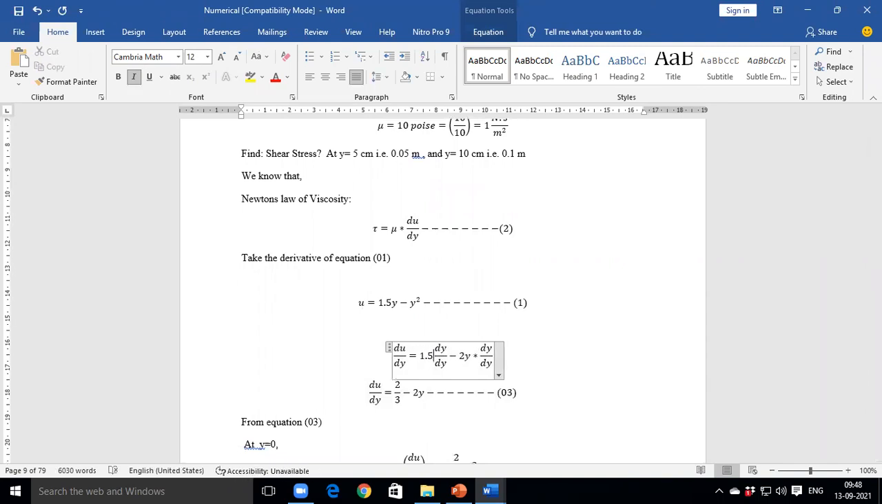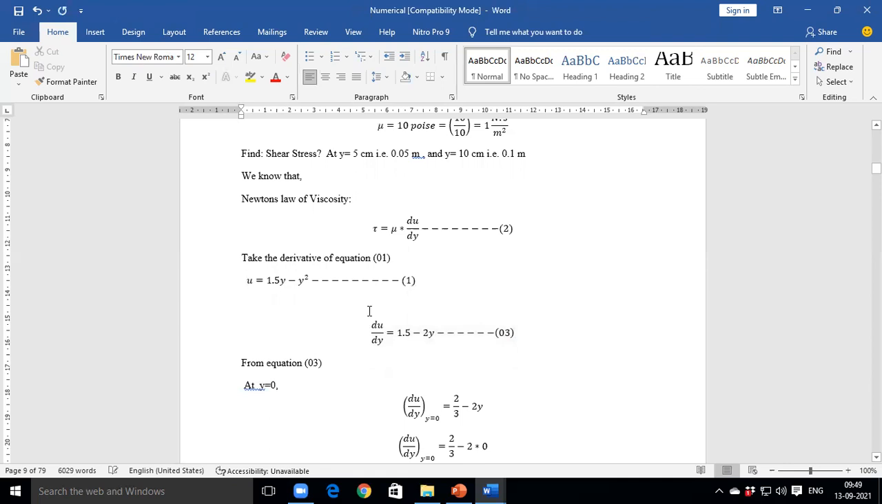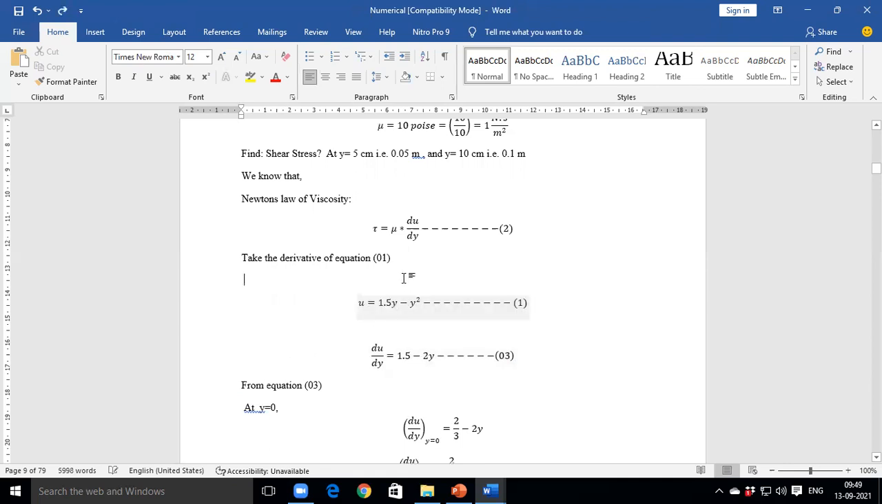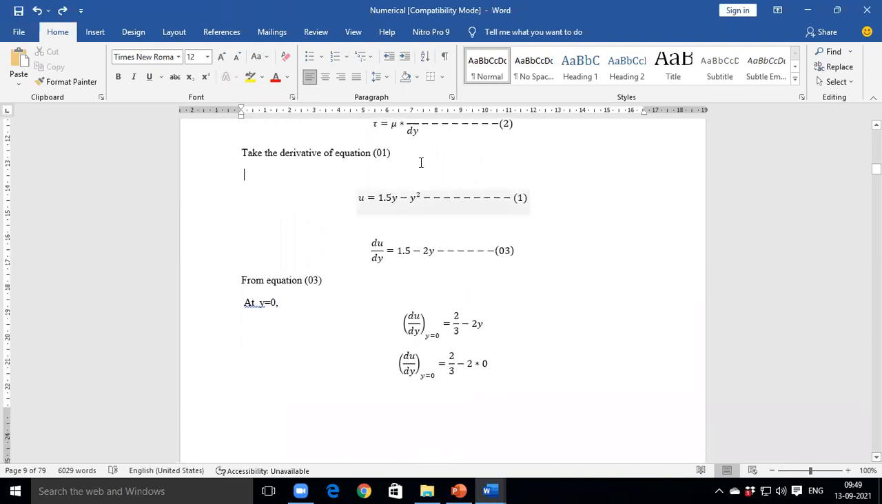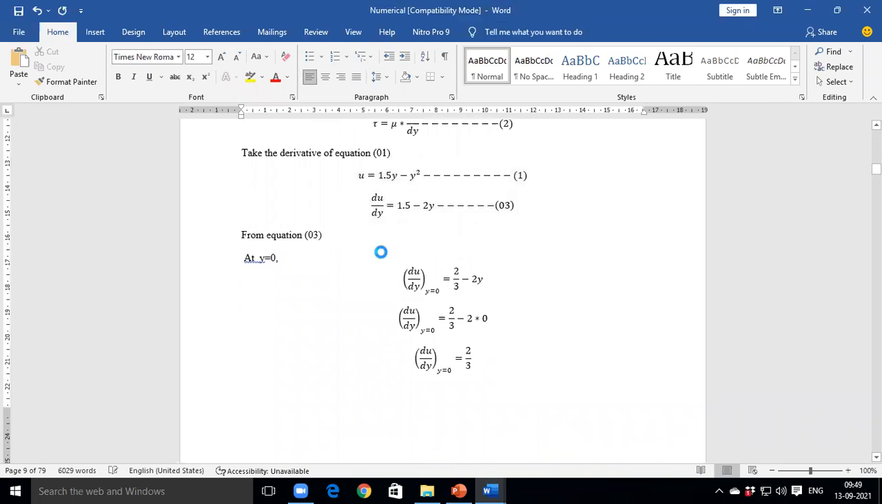1.5 minus 2y. Correct, 1.5 minus 2y. Is this understood, how we take the derivative? Yes, sir. I think this part you already studied in mathematics, M1 or M2? M1. Okay, we'll take a revision of that one.